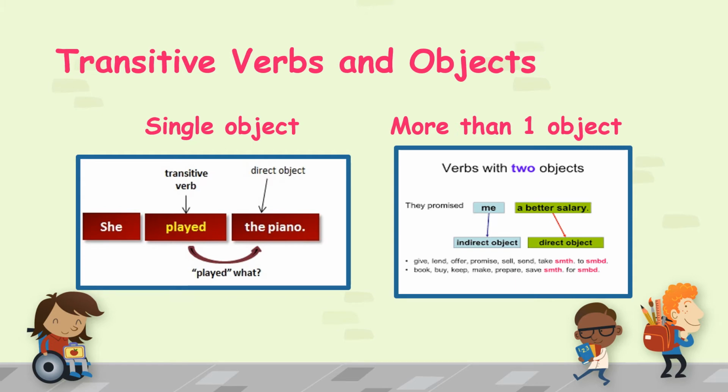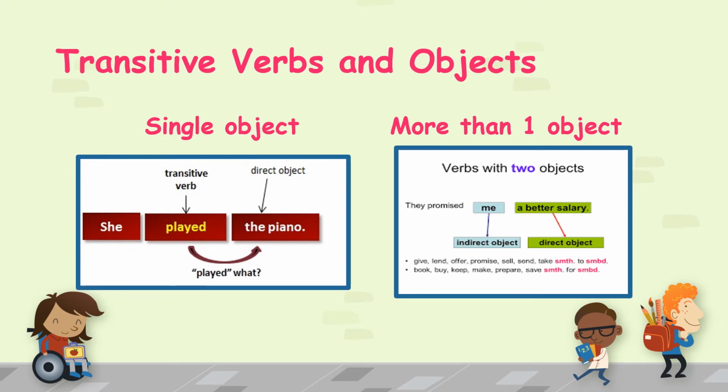Just understand this. Some objects are direct objects. Some objects are indirect objects. And transitive verbs may have more than one object in a sentence. For example, she promised me a better salary. So, me is the indirect object and the direct object is a better salary. So, the piano and a better salary.